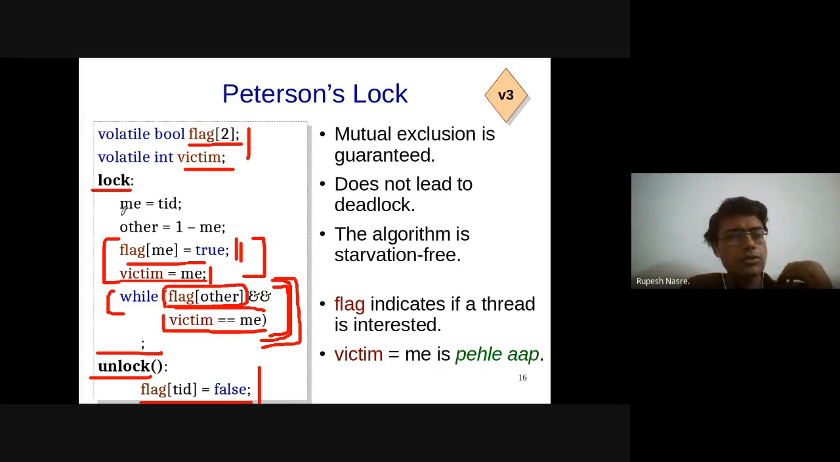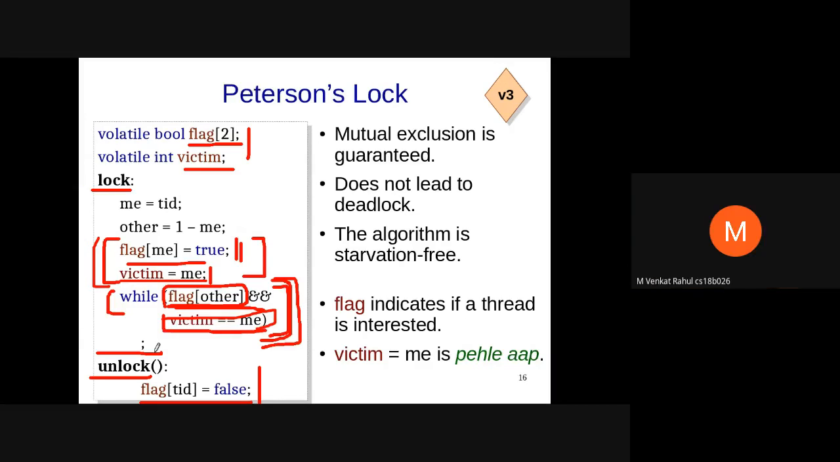Oh, you are saying this is also reordered, is it? Yes, sir. Oh, I see. Okay, I got what you are saying. So victim equal to 1 has happened, but flag of 1 equal to true has not happened, and therefore flag of 1 is false for thread 0, and therefore it doesn't check the victim at all. In that case it will cause an issue. Okay, I understand what you are saying now. So Venkat, does that make sense? Yes, I was thinking that those two are the same.